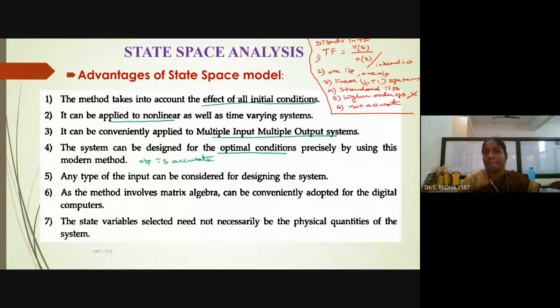And then coming to any type of input, not only standard input. Standard input means step input, ramp input, parabolic input. Other than this, for example, if you take a combination of all these inputs, u of t plus 3t square plus 4t cube, like that. If this is the overall input, we can apply state variable analysis. But for transfer function, it is difficult to apply such a thing.